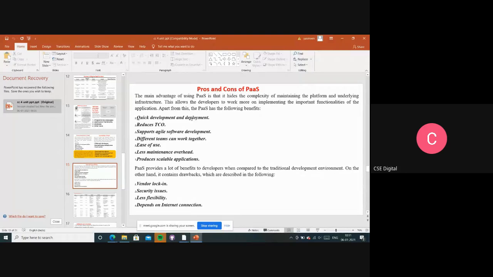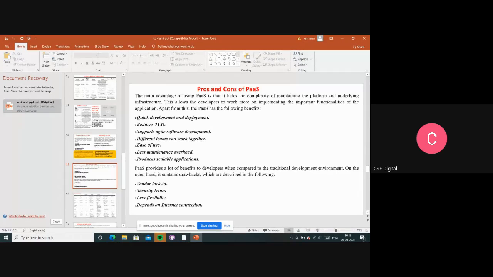Any resources, any licensed software, whether to update, whether to set up front end or back end software, we are not worrying about all these things, right? So less maintenance will be there. Every headache will be for the service provider only. Whatever services we use, for that only we are paying, right? That is one advantage.